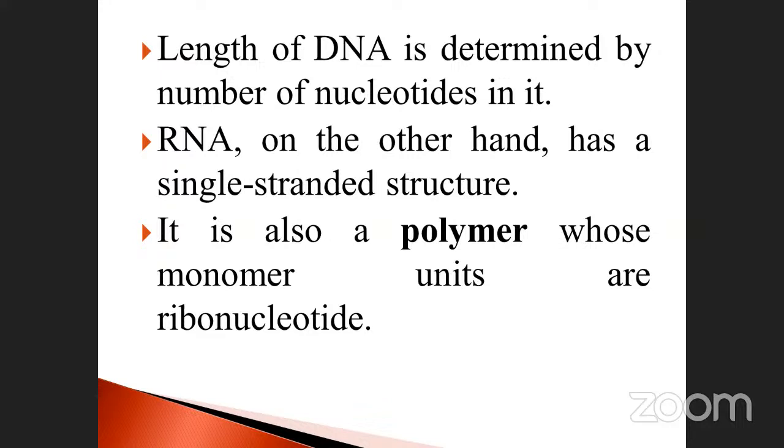So DNA is a double stranded structure, isn't it? But RNA, on the other hand, has a single stranded structure. Don't forget, my dear, DNA is double stranded and RNA is single stranded. Not only that, DNA also exists in different forms. What are they? Double stranded, circular DNA, linear DNA. These are the types. But RNA contains only one strand, though the structure will be of 3 types, according to their structure.